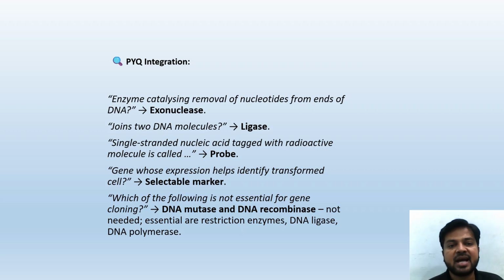Previous year question: enzyme catalyzing removal of nucleotides from ends of DNA is exonuclease. Joins two DNA molecules, ligase. Single stranded nucleic acid tagged with radioactive molecule, probe. Gene whose expression helps identify transformed cell, selectable marker. Which of the following is not essential for gene cloning? DNA mutase and recombinase are not needed for cloning. Essential are restriction enzymes, DNA ligase, and DNA polymerase.